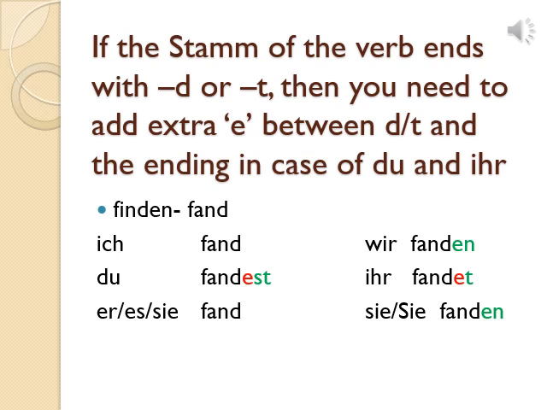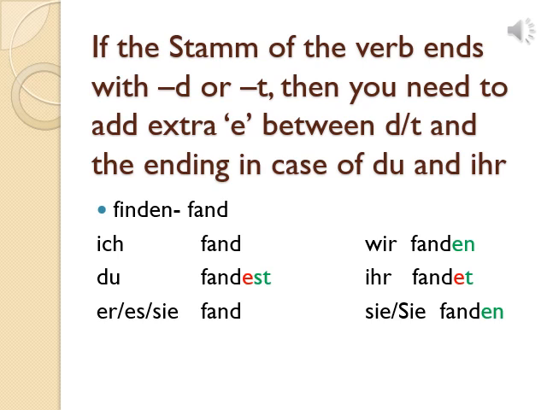et. Similarly, in the case of the Präteritum form of verbs, whichever Präteritum form ends with d or t, you have to keep in mind to add an extra e because it becomes easier for pronunciation. This is the only purpose here. So let's understand the same with the help of an example. Finden, fand, it is ending with d. So we have to keep this rule in mind.